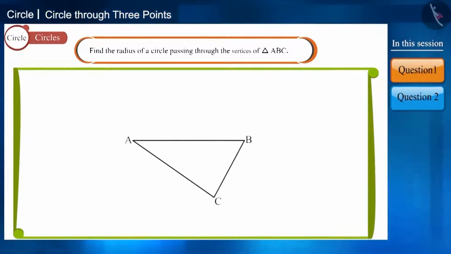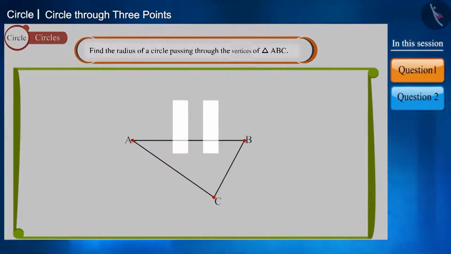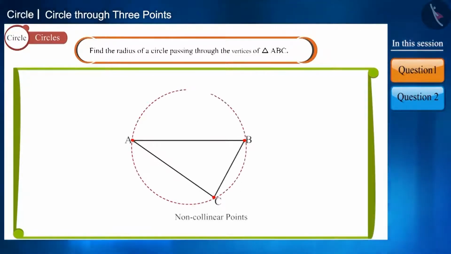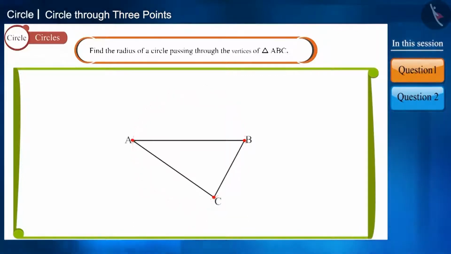Friends, here we have a triangle ABC. Can you find the radius of a circle passing through its vertex points? You can pause the video and try to solve this. You can see that all 3 points are non-collinear points. That is, there will be one and only one circle passing through these 3 non-collinear points.